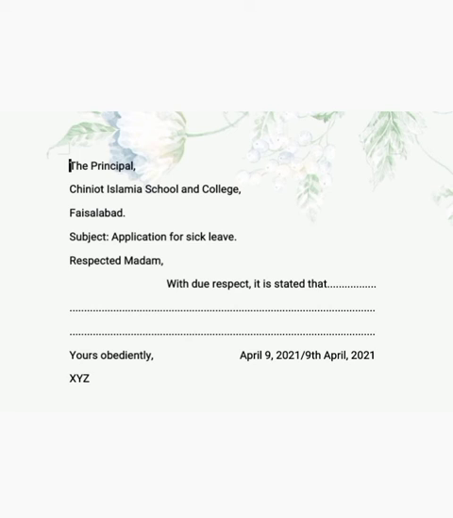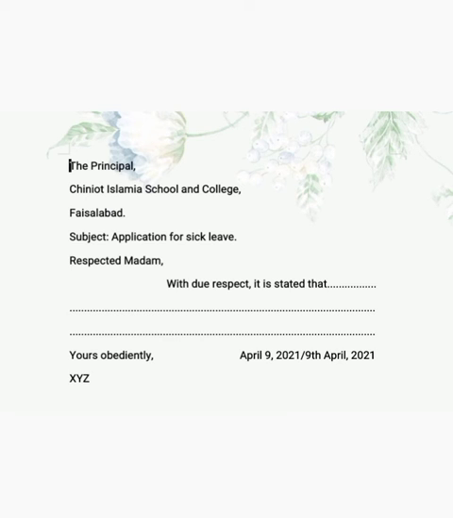I told you in the previous lecture that the subject of the application and the date will be changed according to the topic of the application. This is just a sample. You will write the subject according to the topic of the application. This is the correct way of writing the application.